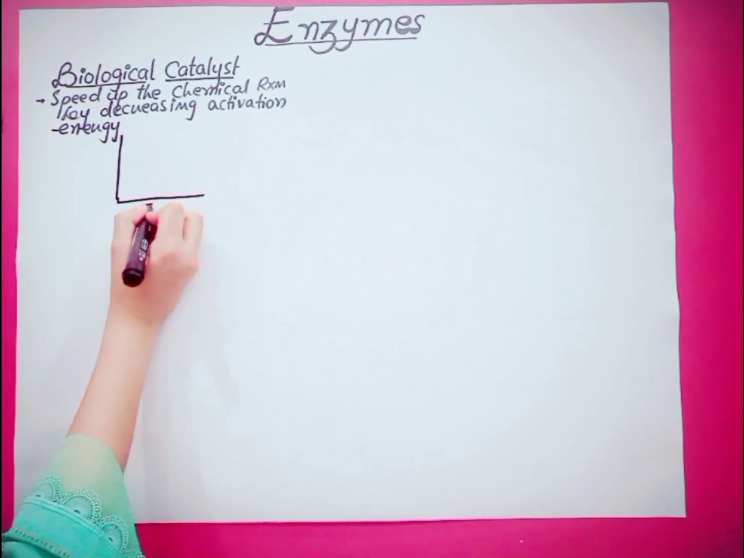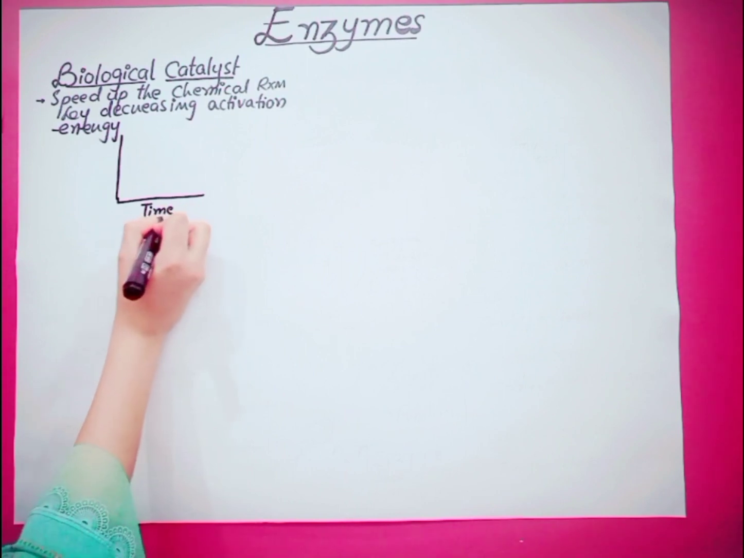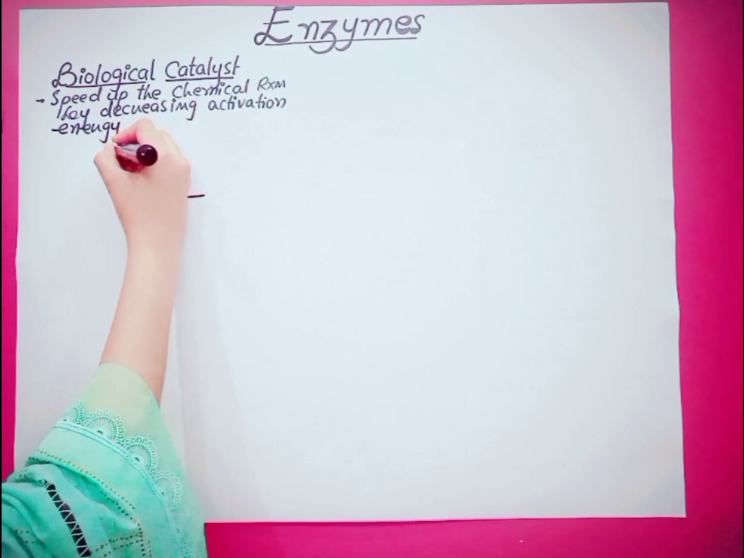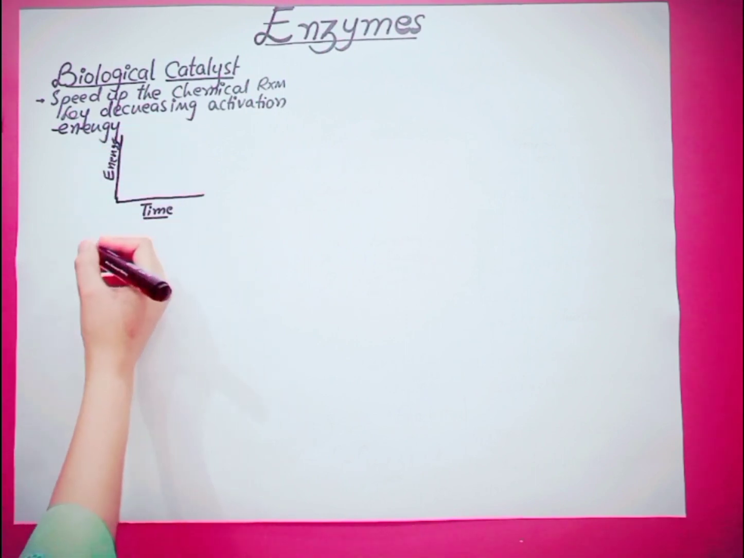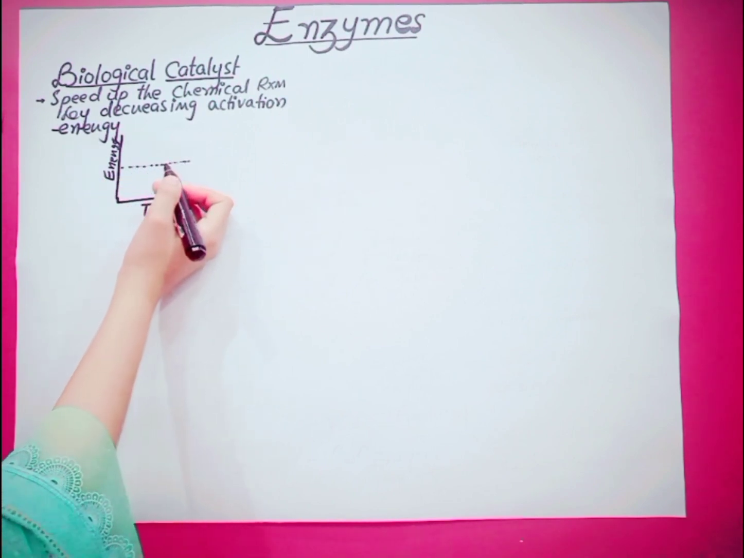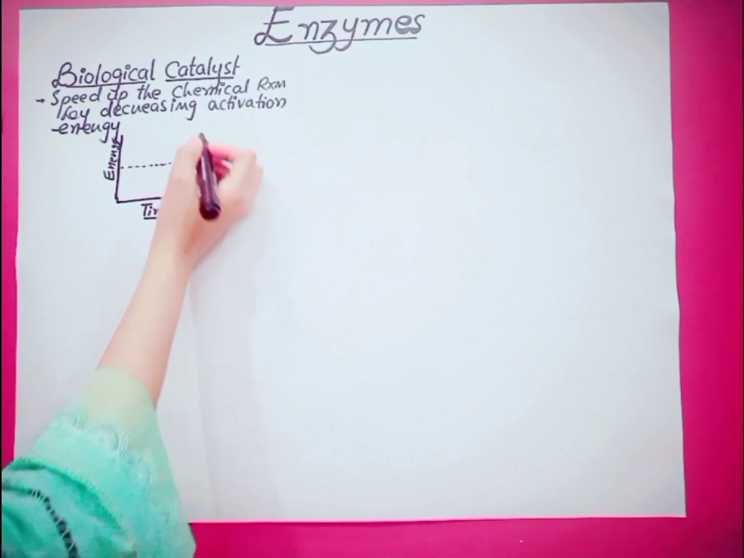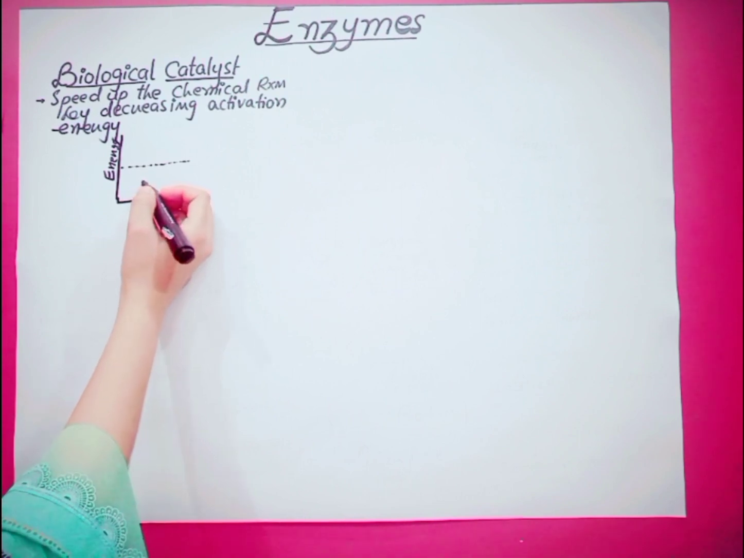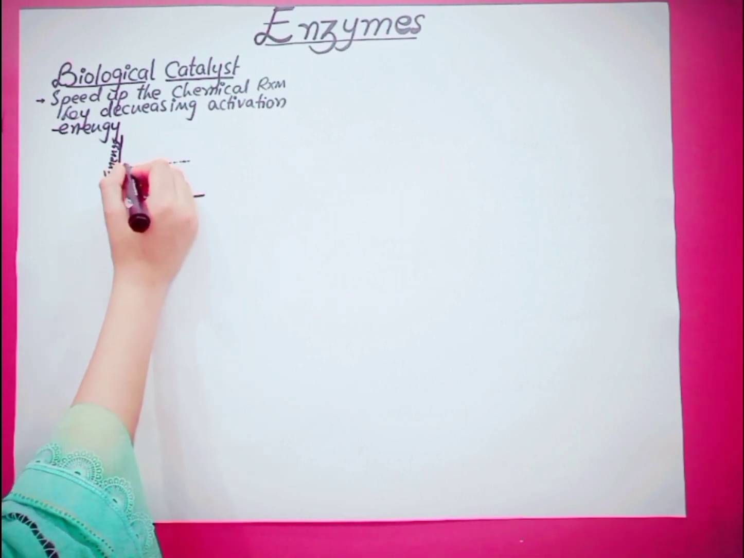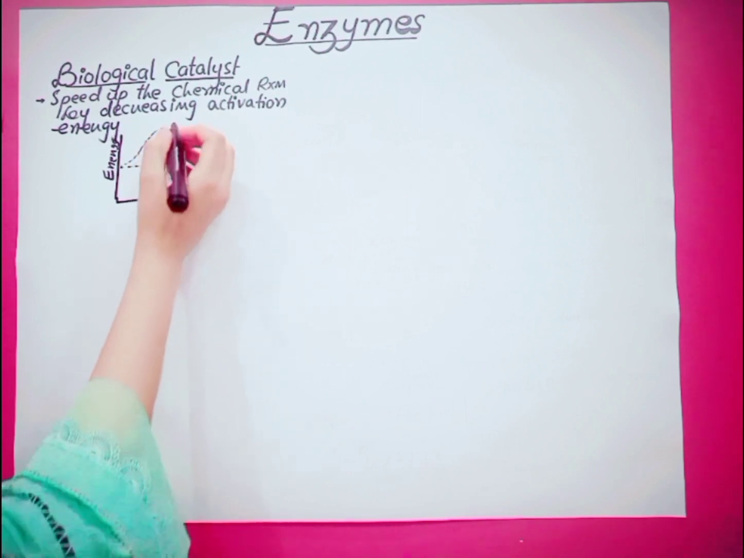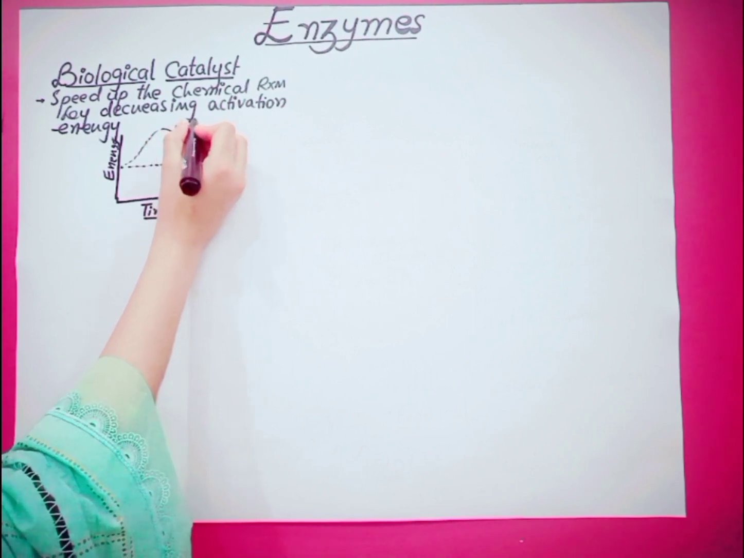In this graph there is time. This is the time, and here is the activation energy. Here I am going to tell you about a reaction which takes place without catalyst or enzyme, and a reaction in which an enzyme is involved. So this is the reaction which takes place without catalyst or enzyme.